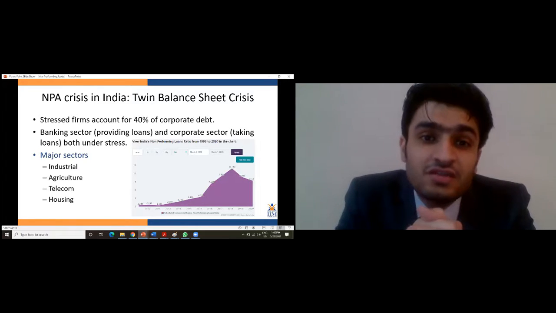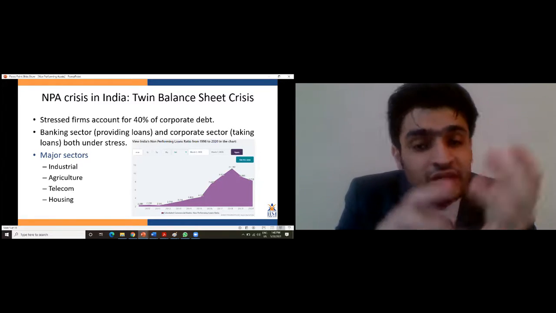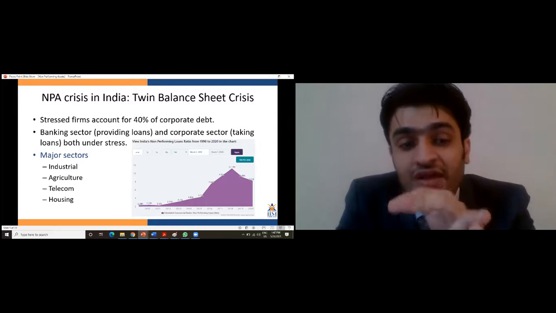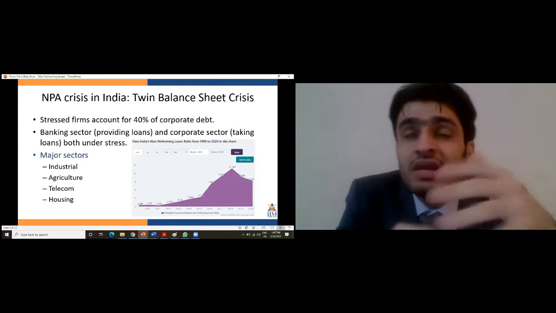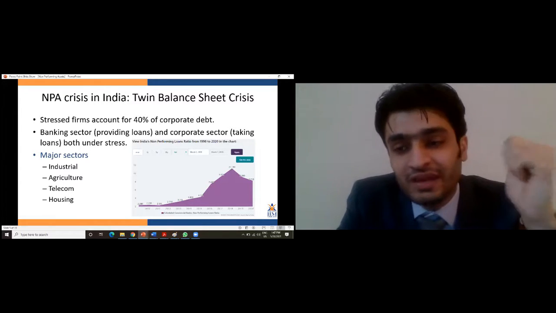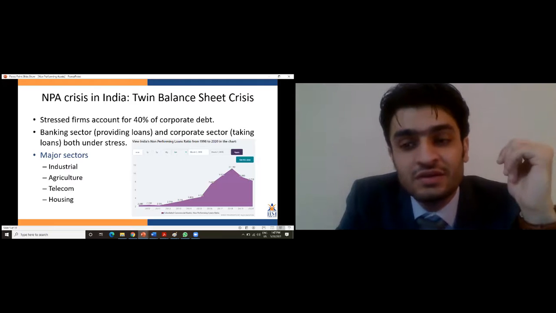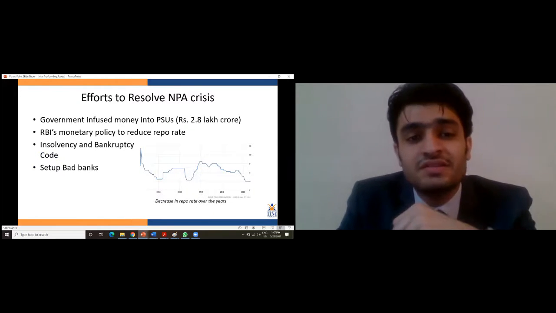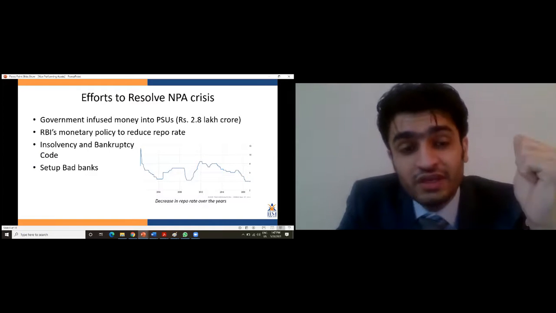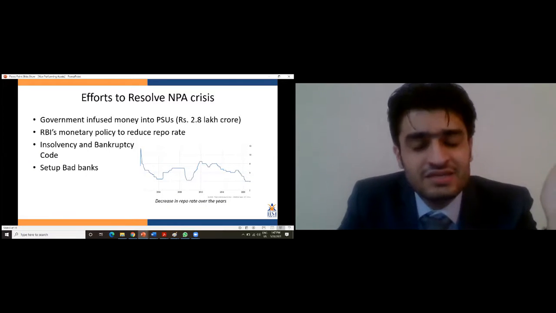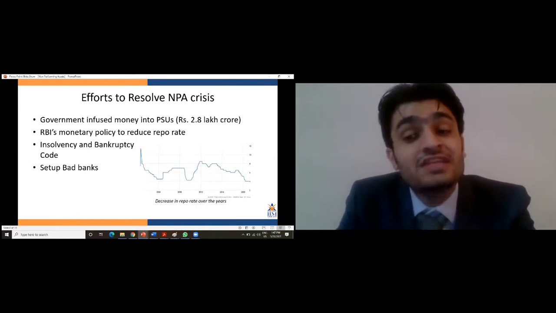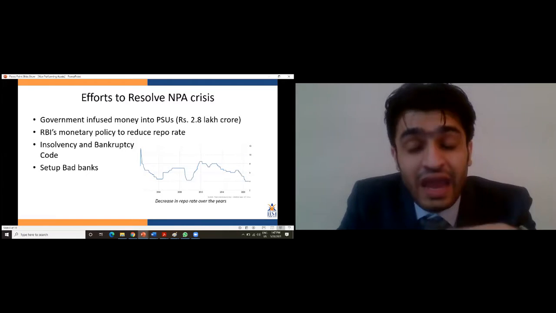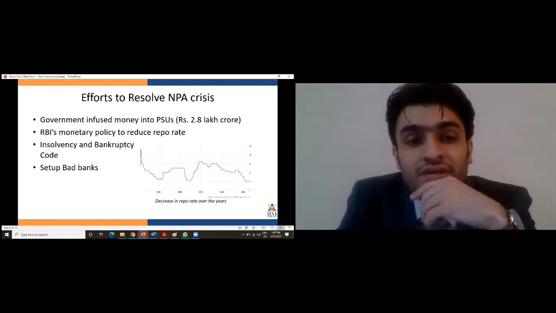Now, the major sectors contributing to the NPA crisis were the industrial sector, the agriculture sector, telecom, as well as housing. India had its own housing crisis back in 2008 with NBFCs being affected as well. There have been efforts to resolve this NPA crisis. Government has infused a lot of money into PSUs. RBI has had its own monetary policy. There has been an insolvency and bankruptcy code and setting up of bad banks as well to deal with it.